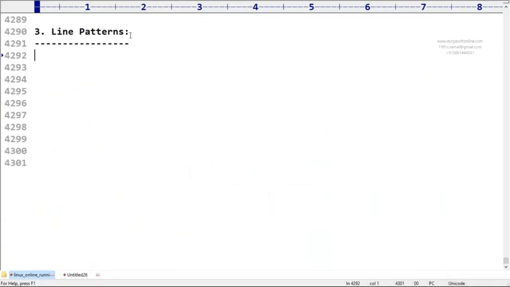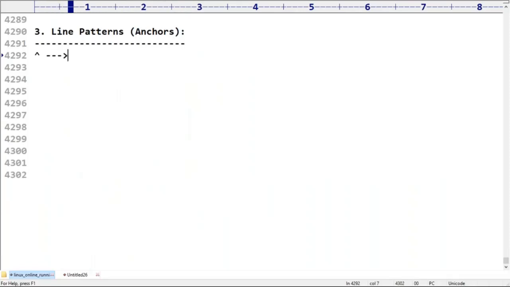Only two things are there, line patterns. These line patterns are also known as anchors. Remember that: line patterns are also known as anchors. Now, the cap symbol, if I can take.